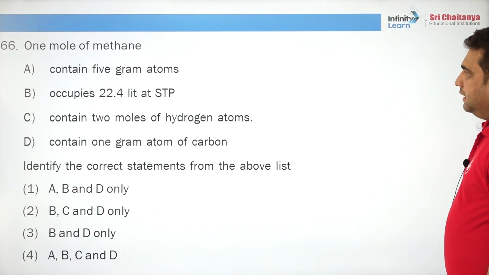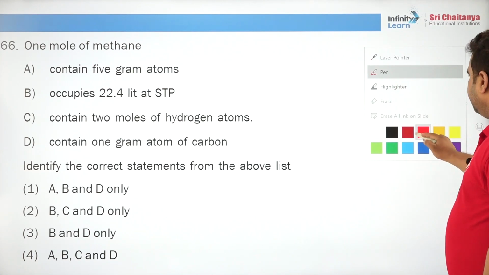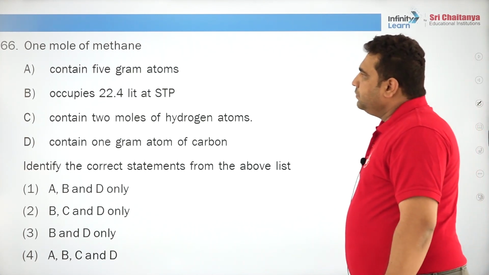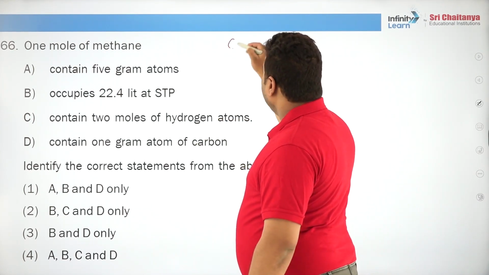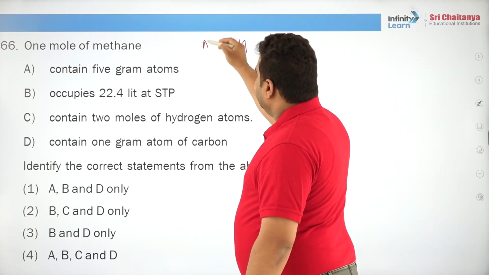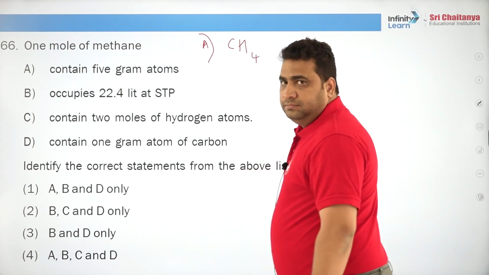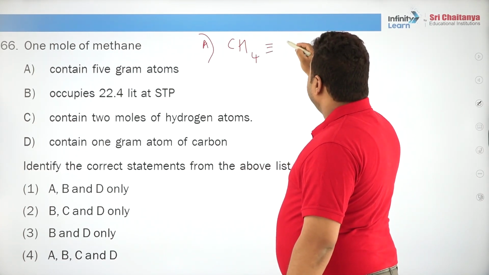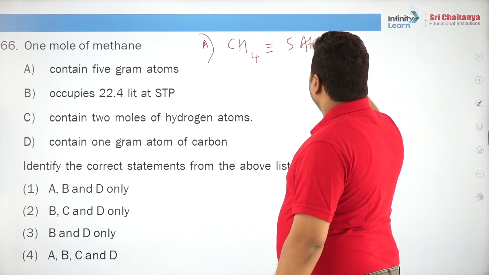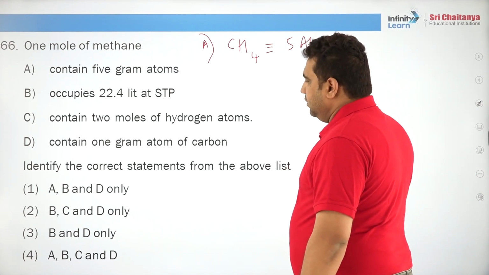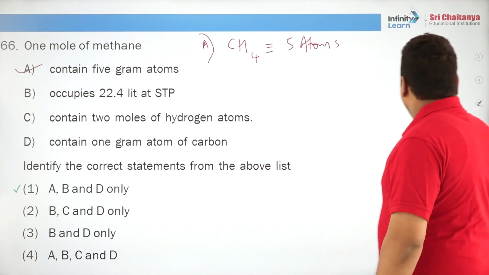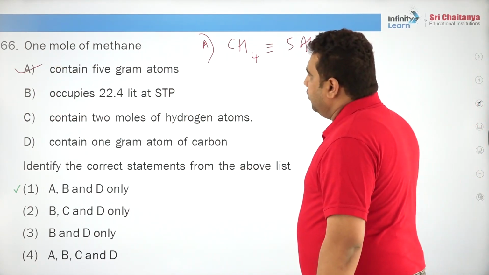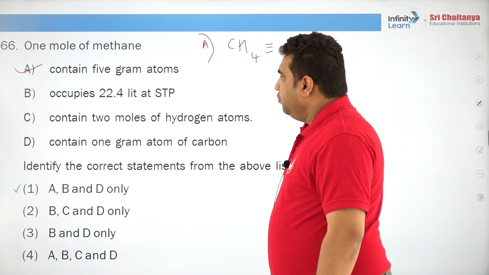1 mole of methane contains, okay, this is a slightly nice question. 1 mole of methane contains 5 gram atoms. So, let us solve first A. Methane, you can see it has 5 atoms. Are you following? So, it contains 5 gram atoms, obviously this is correct. Next, 1 mole of methane occupies 22.4 liters at STP.